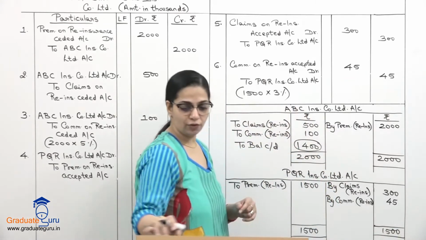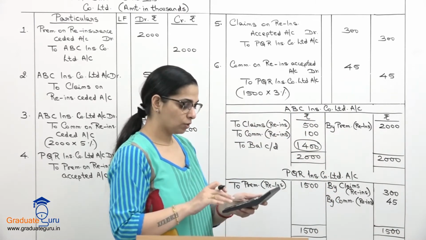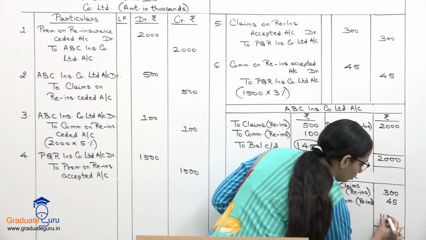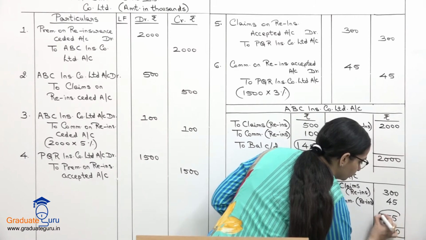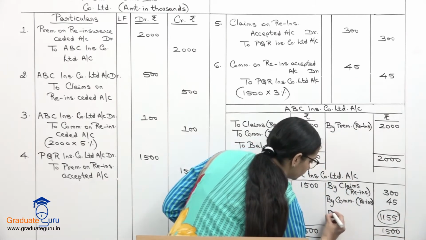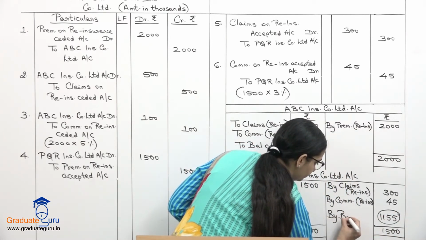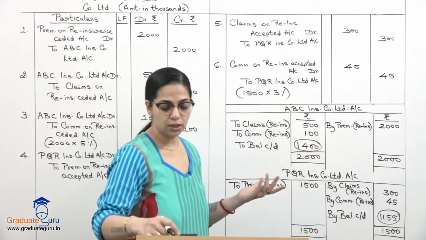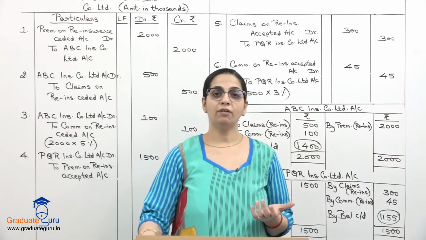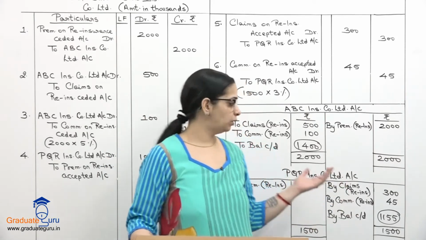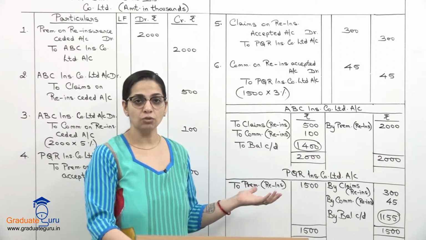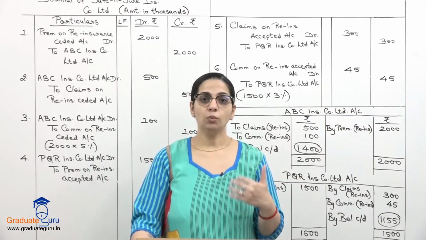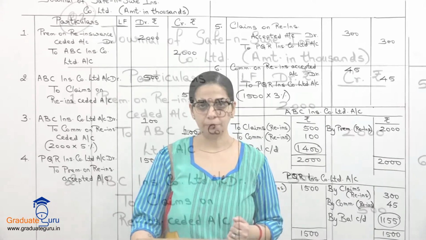Let us subtract and find the balance. 1500 minus 345, we will get 1155. By balance carried down. So this is how you finish your entries on reinsurance, and we've also prepared the ledger accounts for our reinsurers. So take all of this down, then we'll move on to some advanced level sum.